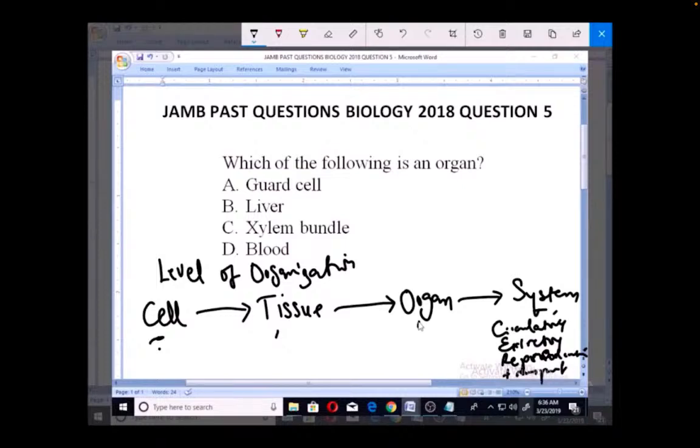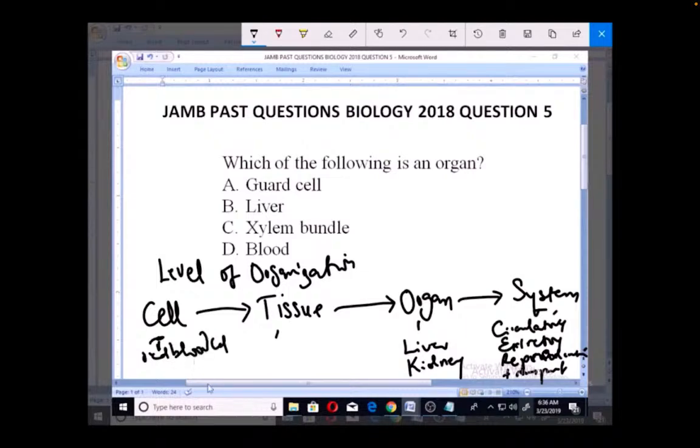Now, when you're talking about organ, you're talking about things like the liver. You know what the liver does in the body. Talking about things like the kidney, that's the excretory organ in mammals. When you're talking about cells, you're talking about the red blood cells and the white blood cells.